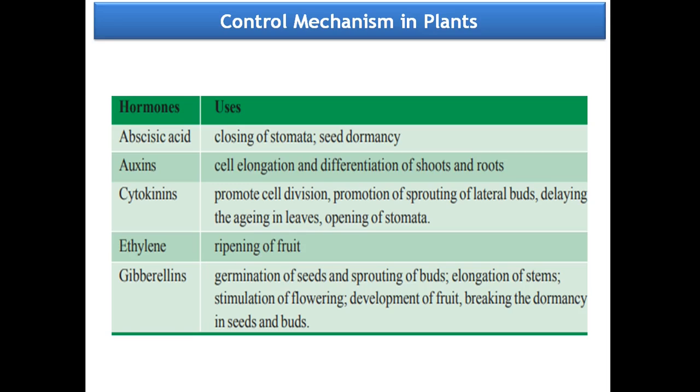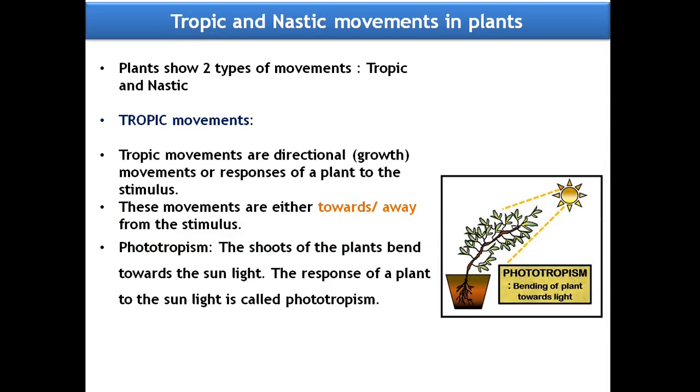And sometimes if there are no favorable conditions to germinate, seed dormancy is very helpful. So, in this aspect, abscisic acid is also useful to the plant. And finally, ethylene. Ethylene is a hormone which helps in ripening of fruits. This is about the uses of hormones in plants.